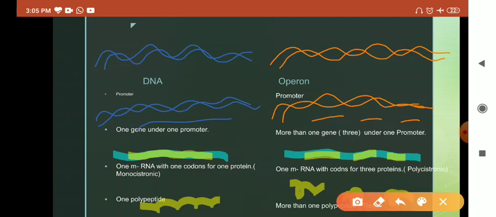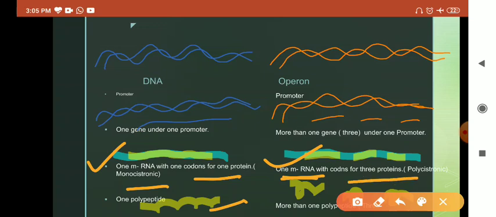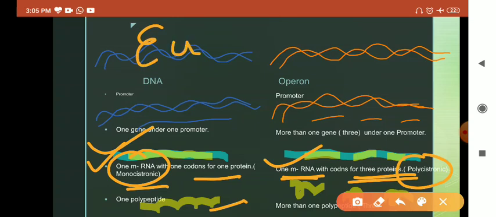Here what is to see is that this mRNA has the codons only for one protein, because it is producing one polypeptide. But this other one is also a single stretch of mRNA. It is not divided and it is coding for three different proteins. So there is a specific term called monocistronic and polycistronic for these two types of RNAs. So one messenger RNA in eukaryotes is monocistronic because it is coding for only one polypeptide.